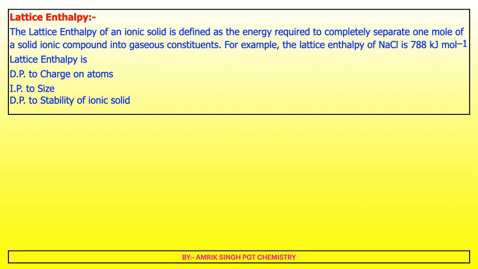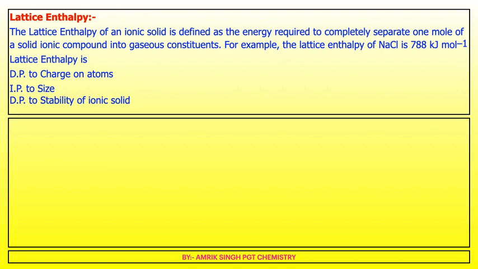Lattice enthalpy. The lattice enthalpy of an ionic solid is defined as the energy required to completely separate 1 mole of solid ionic compound into its gaseous constituents. For example, the lattice enthalpy of NaCl is 788 kJ per mole. Lattice enthalpy is directly proportional to the charge of the ions, inversely proportional to their size, and directly proportional to the stability of the ionic solid.